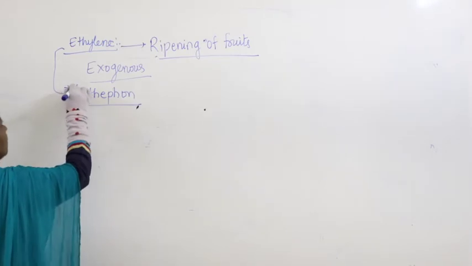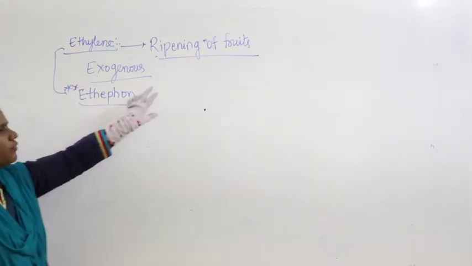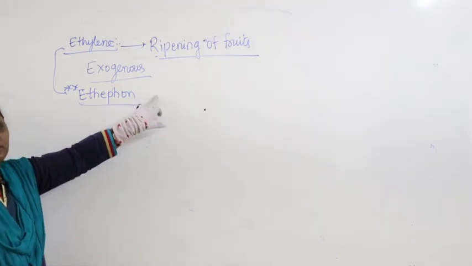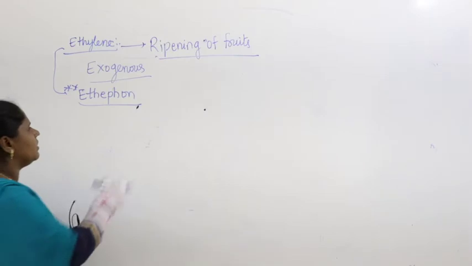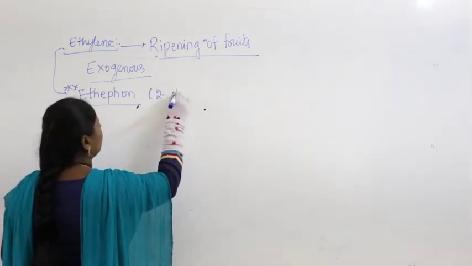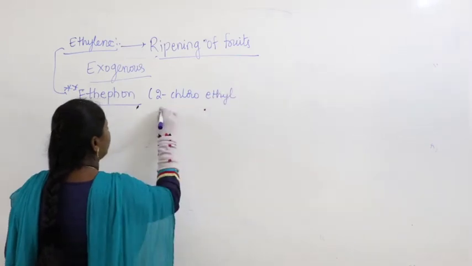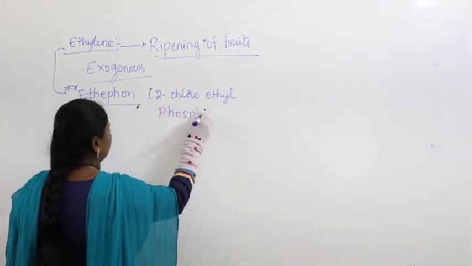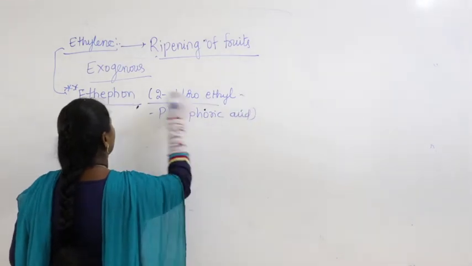What is the most commonly used artificial ethylene for ripening of fruits and vegetables in the market? It is nothing but ethephon, which is 2-chloroethyl phosphonic acid.